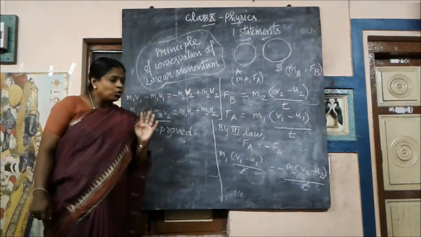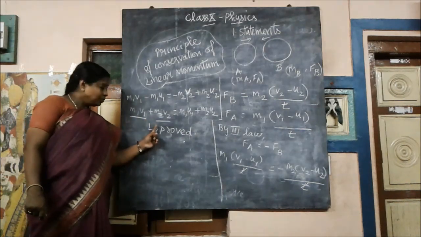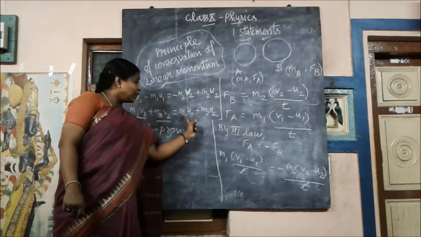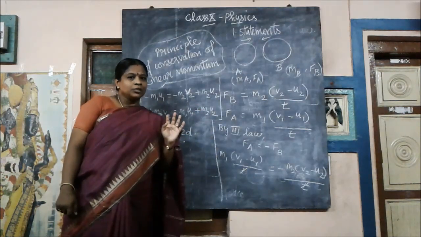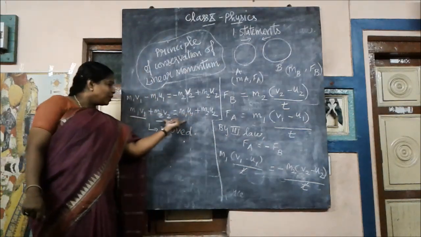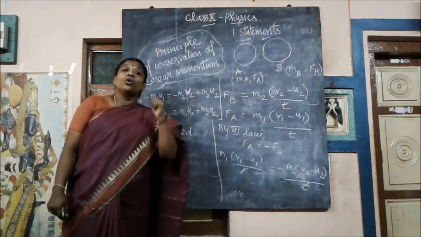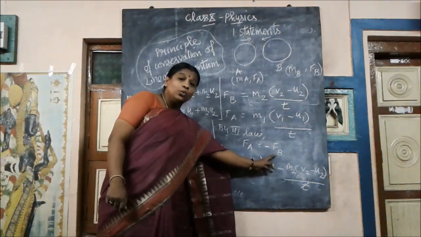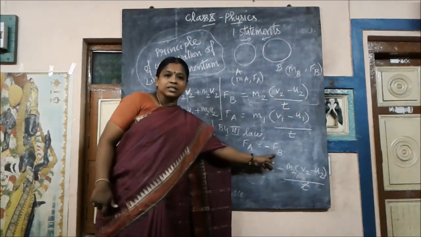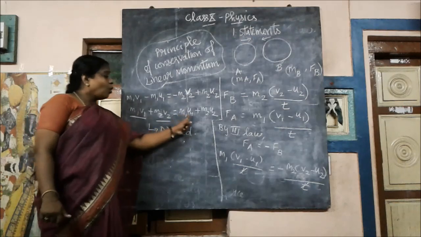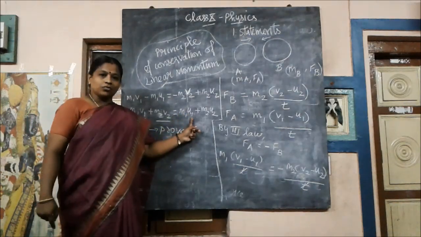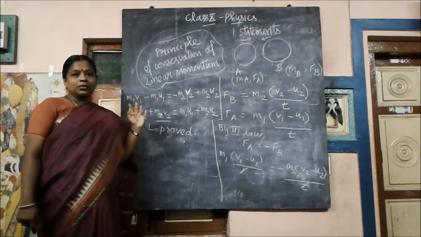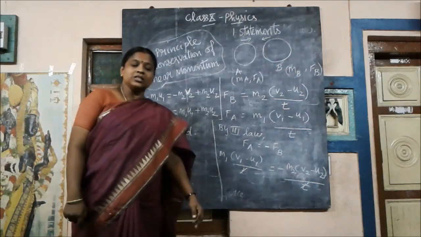Now the final statement: the algebraic sum of the momentum before collision is equal to the algebraic sum of the momentum after collision. So what does this say? The momentum of the bodies doesn't change as long as no external force is acting. Here the forces we consider to be equal, right? No external forces acting. If an external force is acting, automatically it will change the velocity of the body, and this condition will not work there. So when will this work? Till no external force acts on it.